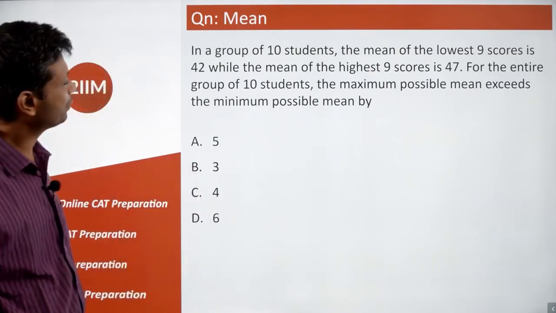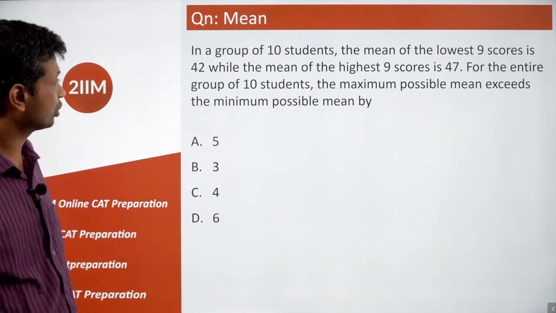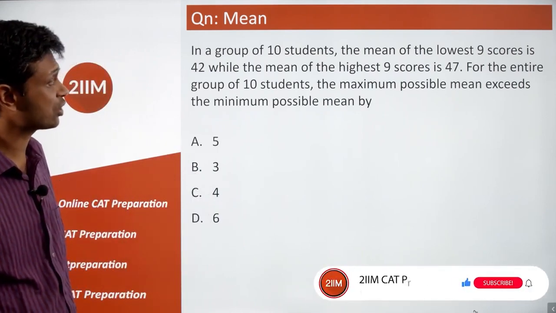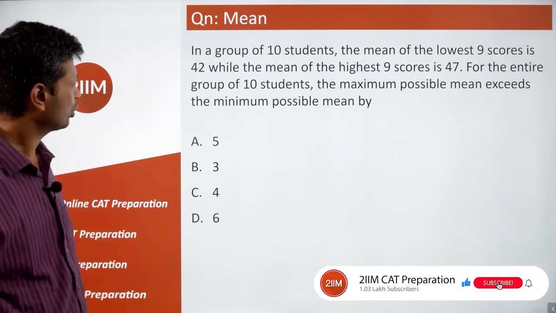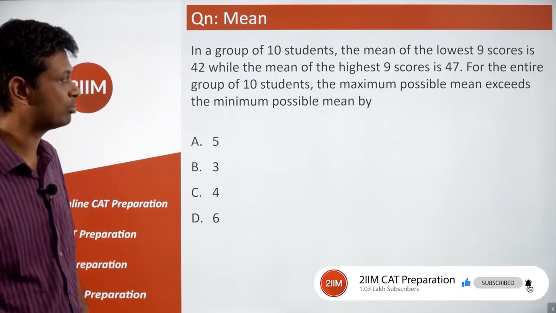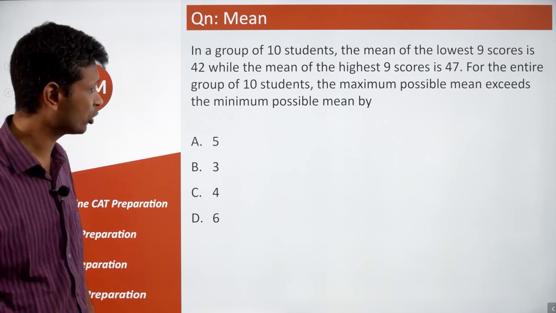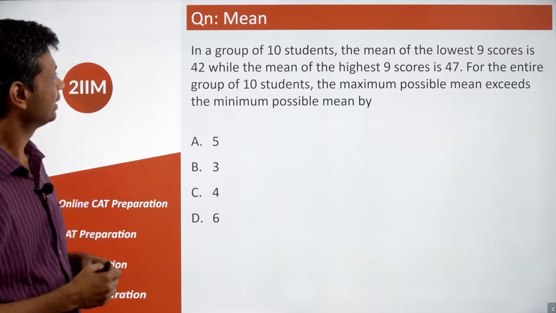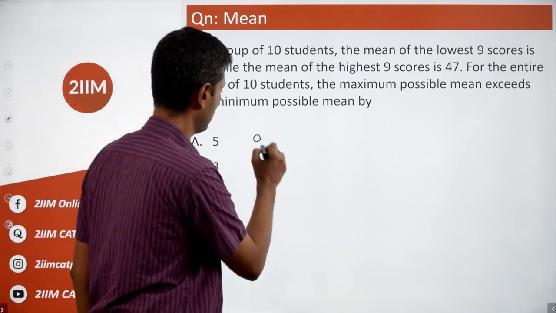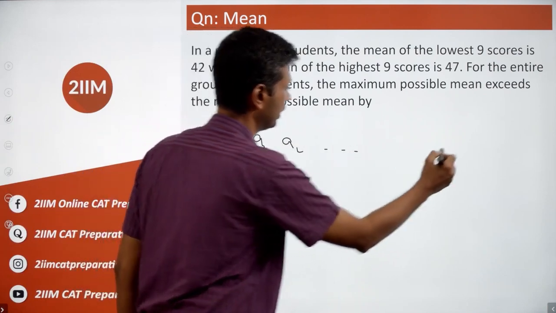Right? In a group of 10 students, the mean of the lowest 9 students is 42, while the mean of the highest 9 students is 47. For the entire group of 10 students, the maximum possible mean exceeds the minimum possible mean by. And so 10 students, let's say A1, A2, all the way till A10.